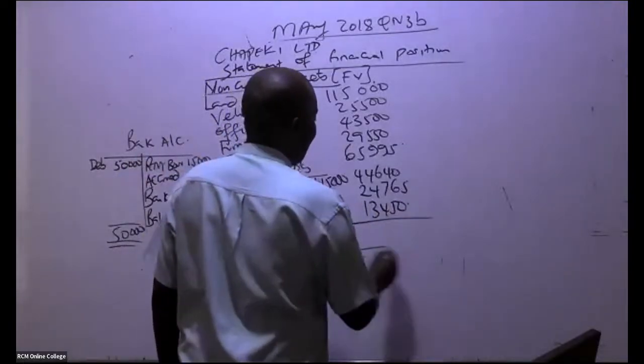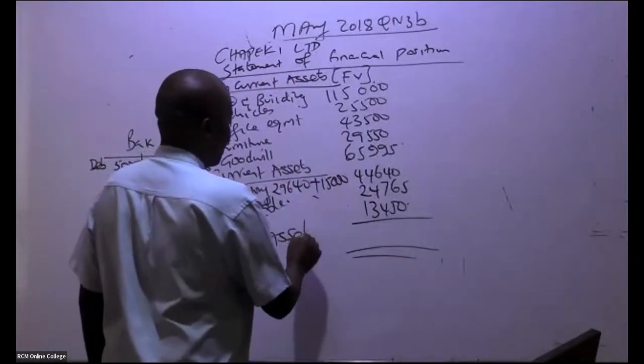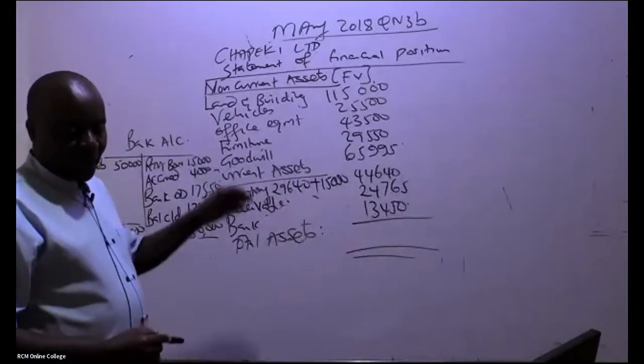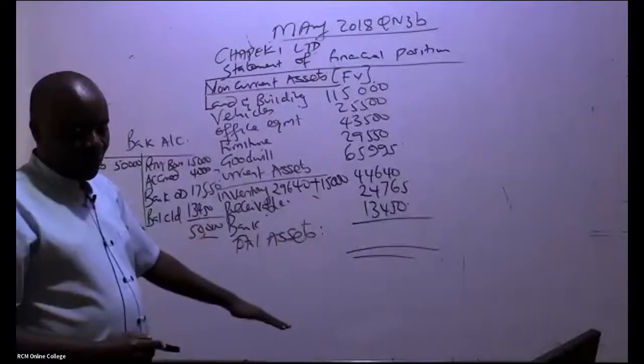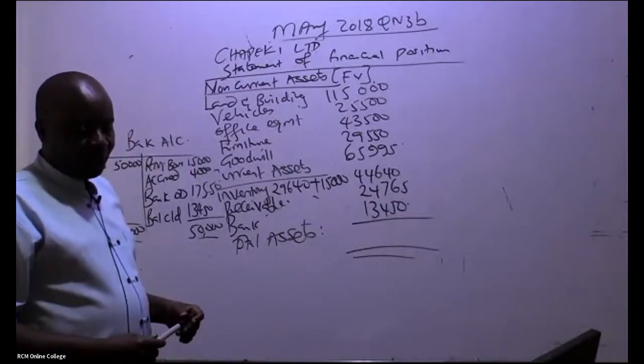Please come and give me the total assets. If you add up everything, what do we have in total?